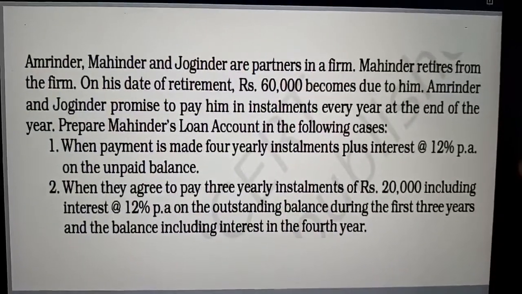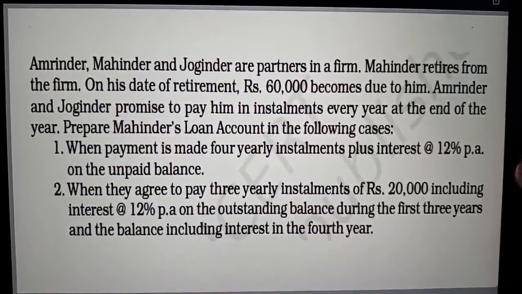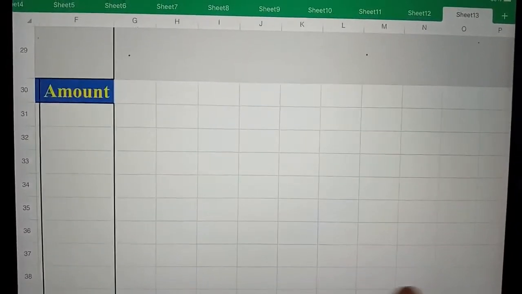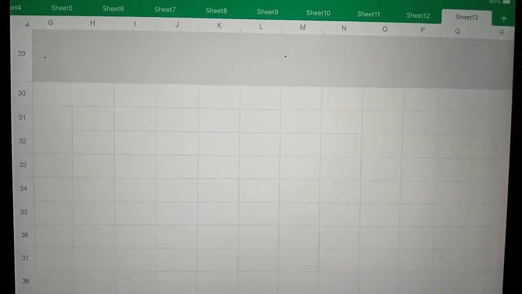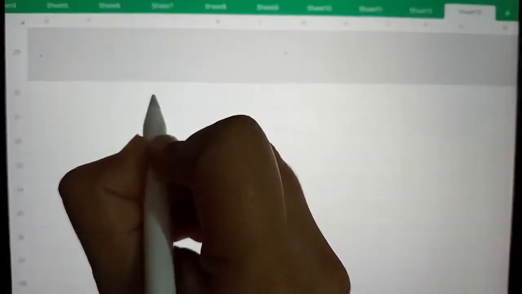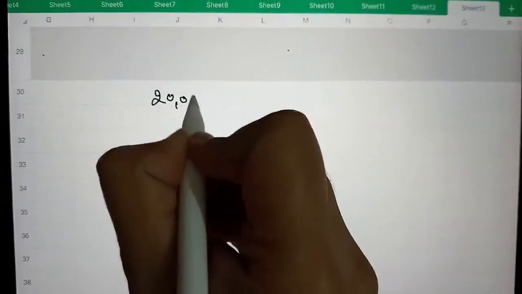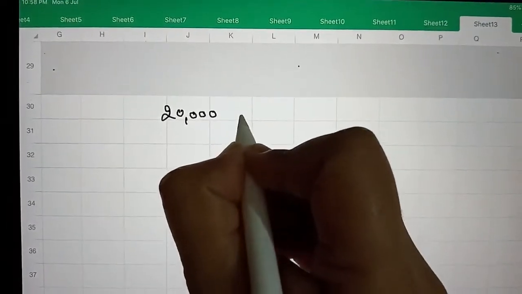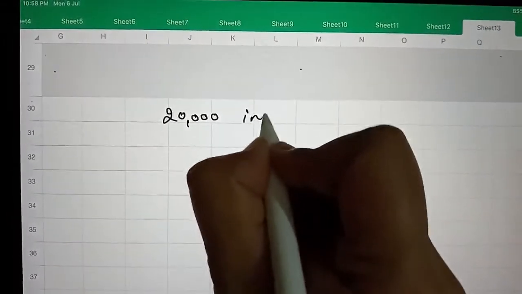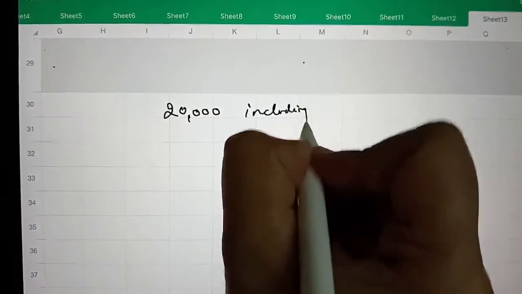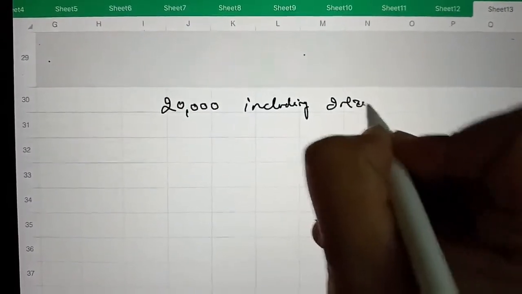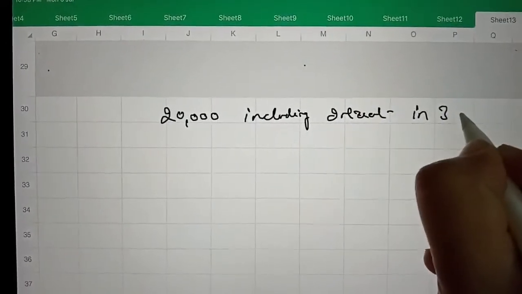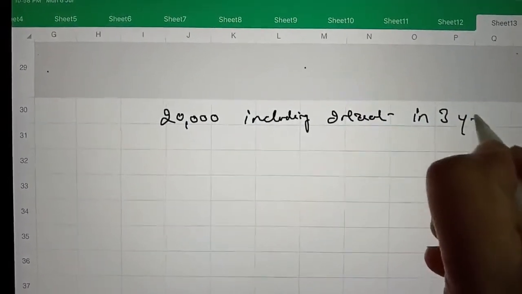So here first come to the working notes, and the payment is to be made of rupees 20,000, and it is including interest in 3 years.